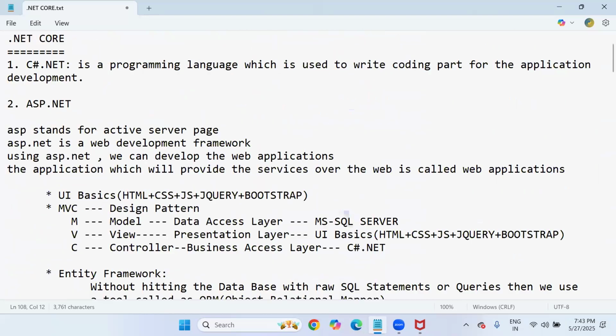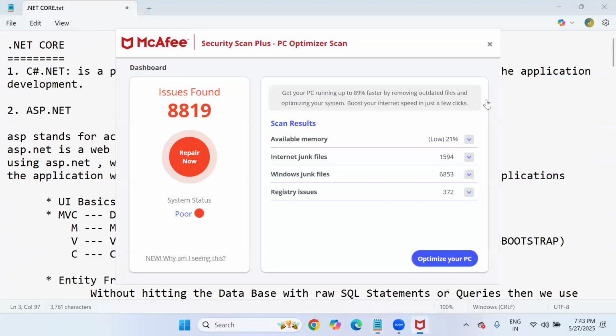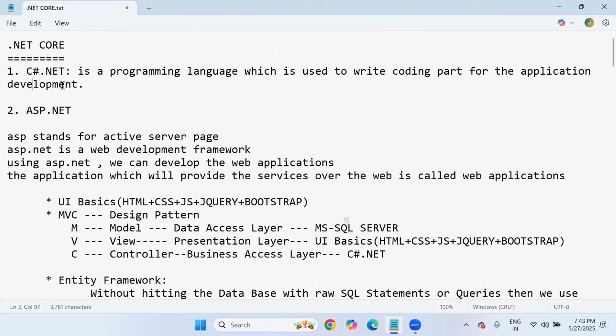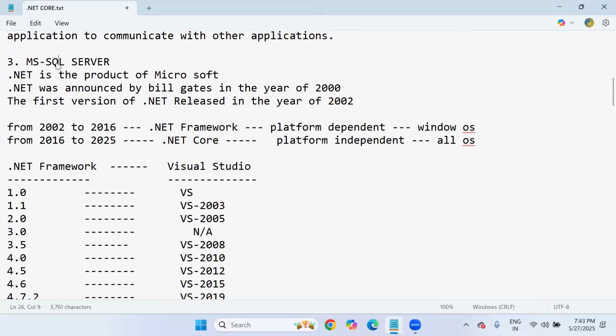And without any delay, tomorrow's session I'll start with C#.NET, because I said for the first 45 to 50 working days you must focus on C#.NET. Once you get proper knowledge of C#.NET, only then can you start learning ASP.NET. So without C#.NET knowledge, we cannot go for ASP.NET. And SQL Server, any point of time you can learn.